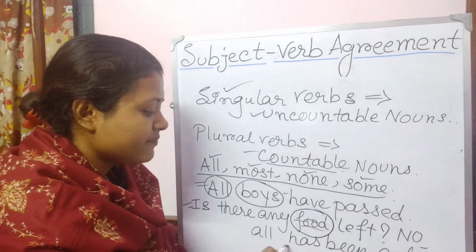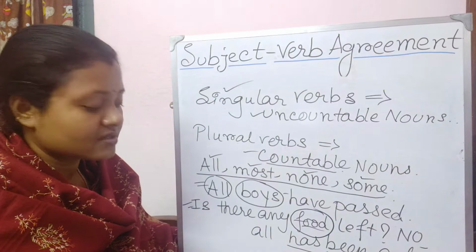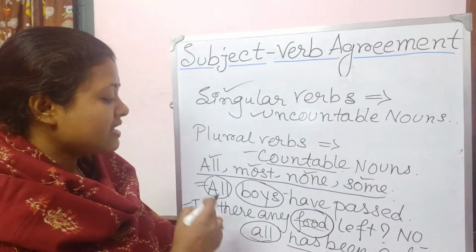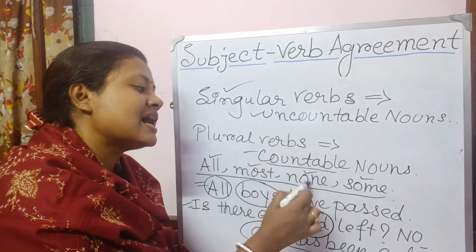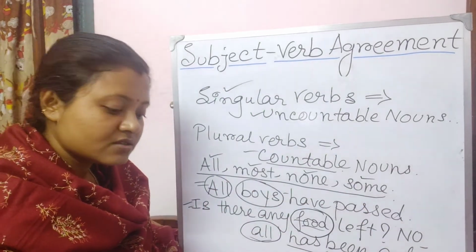So that is why I told you that if the subject is an uncountable noun, then a singular verb will follow. For example, food is an uncountable noun, so that is why has is written. And these words should be there in the sentences: all, most, none, some. So this is the rule.